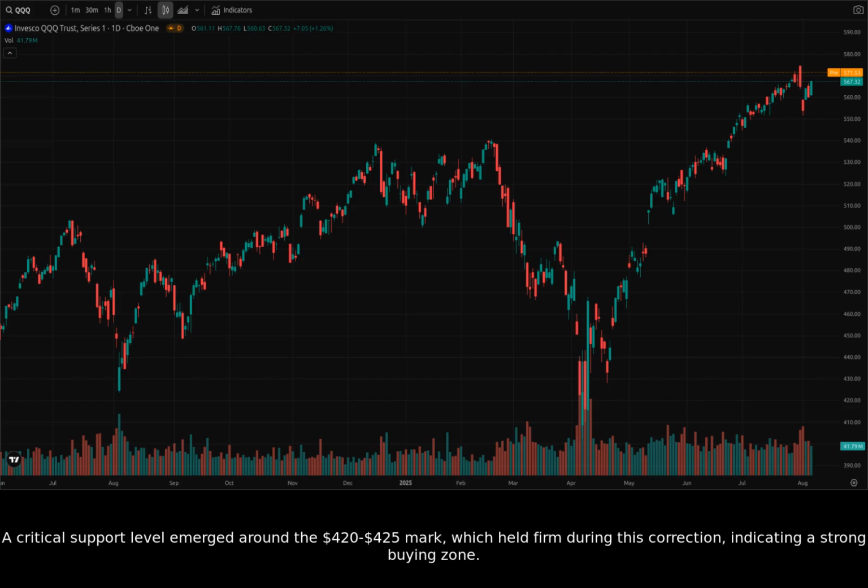This significant dip was quickly followed by a strong recovery, demonstrating underlying demand at these lower levels. A critical support level emerged around the $420 to $425 mark, which held firm during this correction, indicating a strong buying zone.